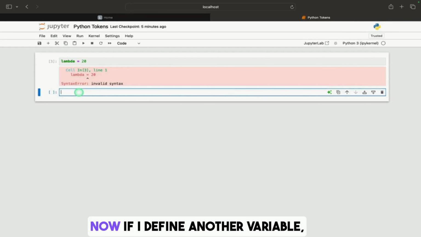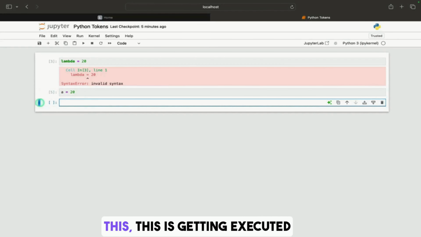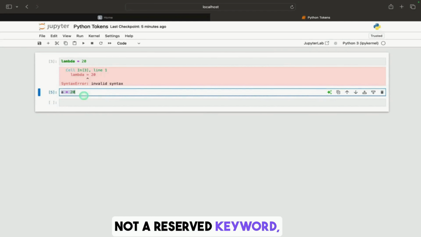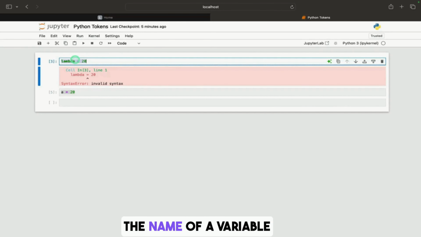Now if I define another variable, for example a equals 20, and try to execute this, it is executed properly because a is not a reserved keyword, but lambda is a reserved keyword. That is why we cannot define the name of a variable or a function to be any kind of keyword.